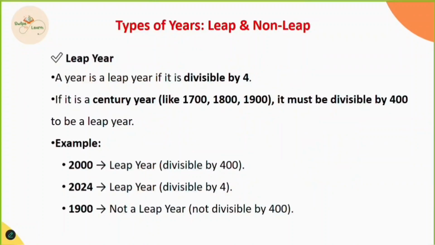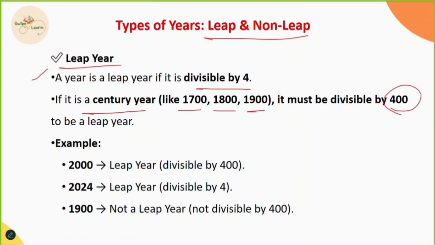And now let's talk about something you have probably heard a lot, which are leap years and non-leap years. Firstly, talking about a leap year, a year is said to be a leap year if it is divisible by 4. If the year is a century year like 1700, 1800 and 1900, then it must be divisible by 400. So a year is a leap year if it is divisible by 4, and if it is a century year, it should be divisible by 400.